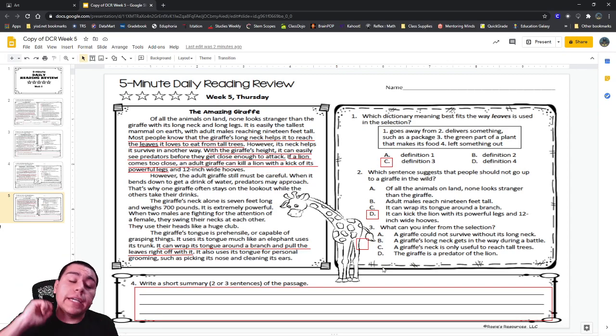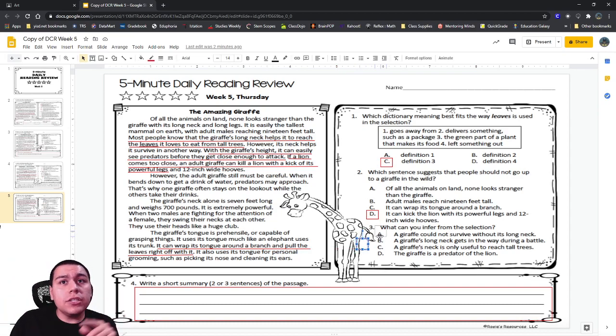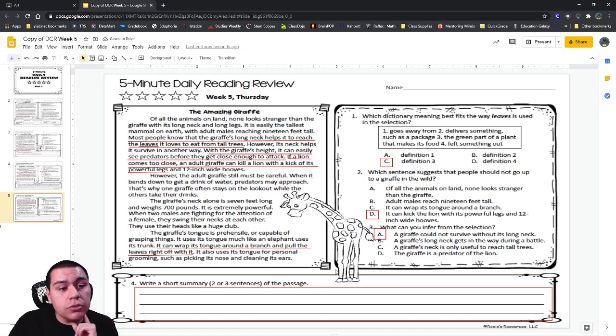Number 1, it gets the food, and you need food to survive. And number 2, the neck keeps it safe because it can see when the predators are starting to come over, so they don't get close. So you're right. That's very good. And I'm glad that you were looking for proof. That's a very good thing to do. Not just guessing and picking an answer choice, but making sure we can find that proof. So very good job.